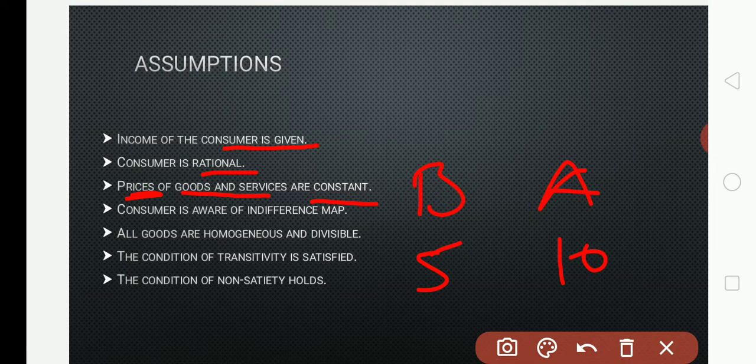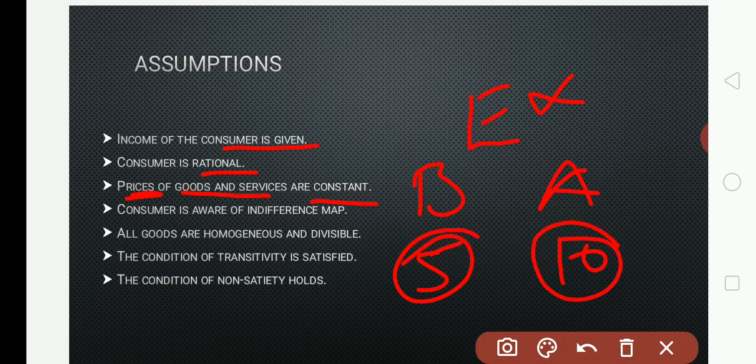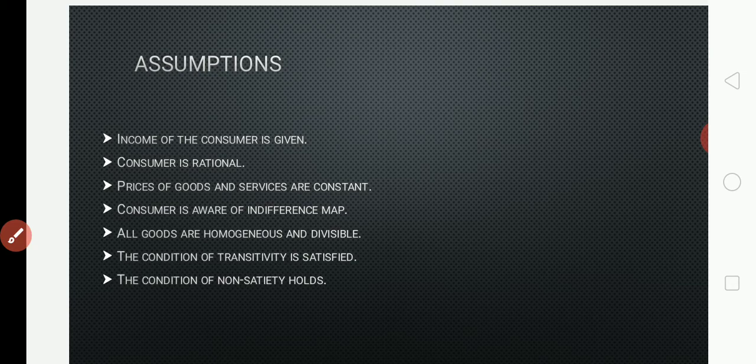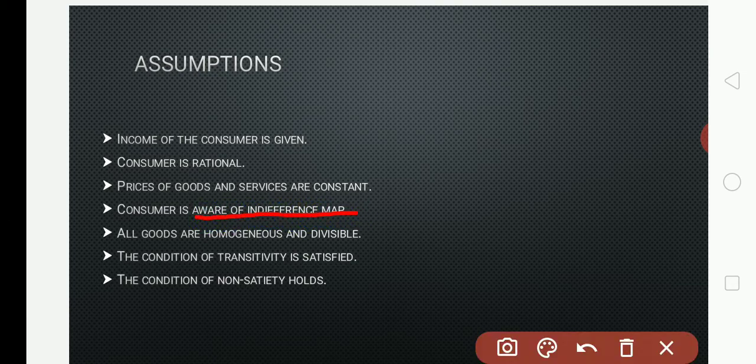There is no change in this. I am giving an example, don't take it seriously. So the price of banana is 5, the price of apple is 10. It is the same, there is no change. Constant means same, no changes in the price of the goods and services. And number 4, the consumer is aware of the indifference map.